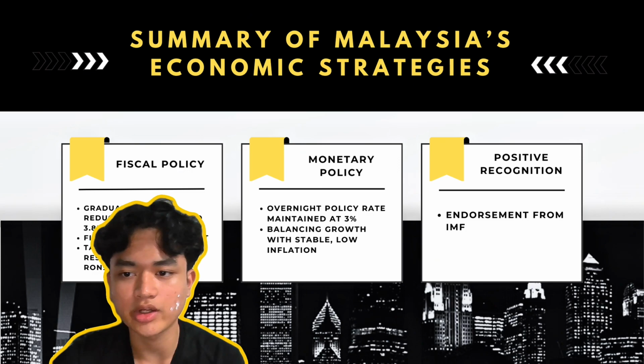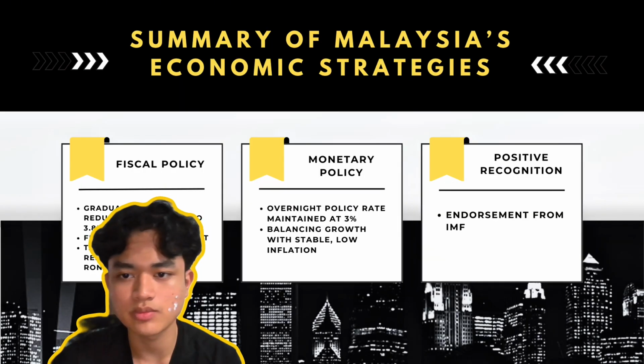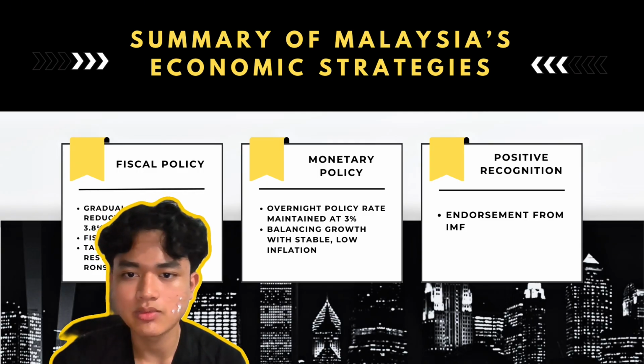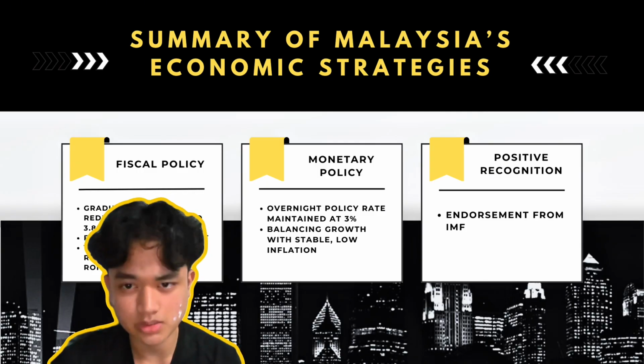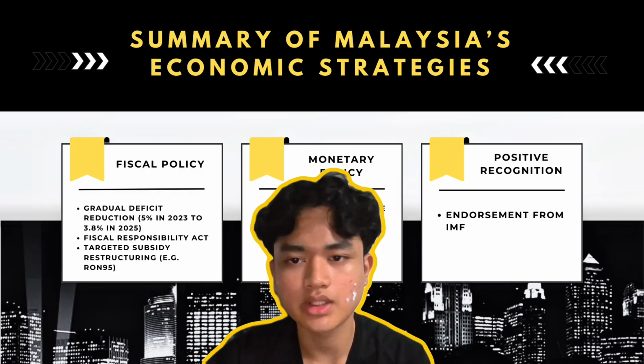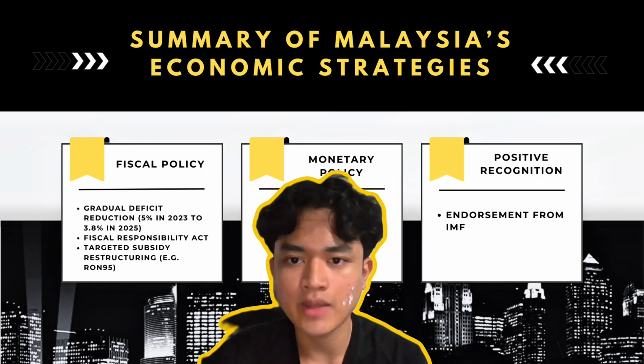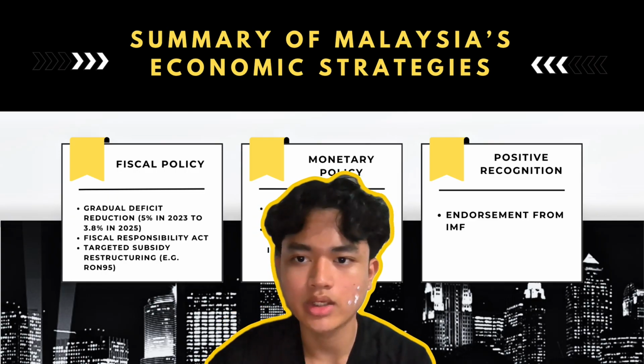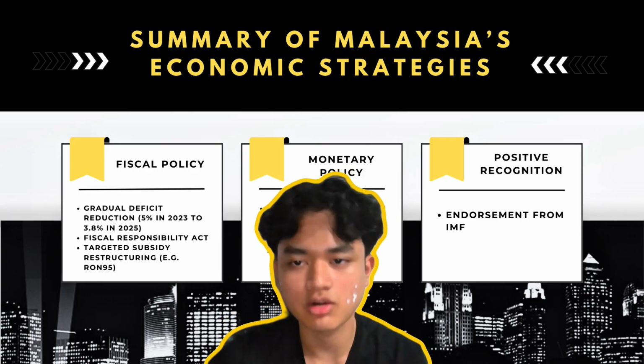At the same time, Bank Negara Malaysia is keeping the overnight policy rate at 3%, which supports economic growth while keeping inflation stable and low. This balanced approach gives business and consumer confidence and ensures the cost of living remains manageable. Malaysia's efforts have also received praise from international bodies like the IMF, which shows that our economic direction is being recognized globally.